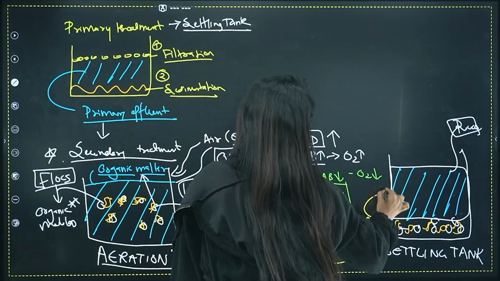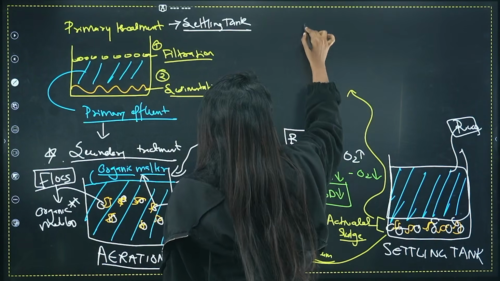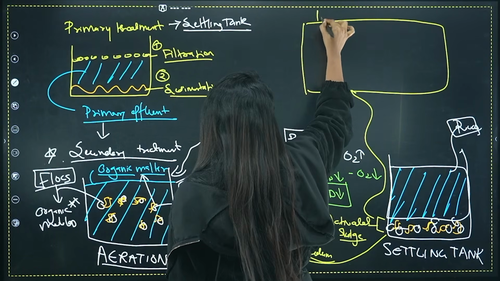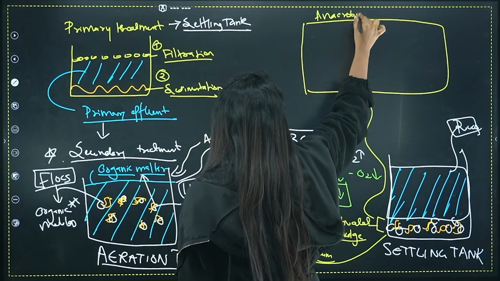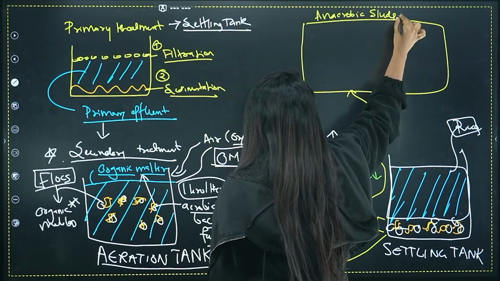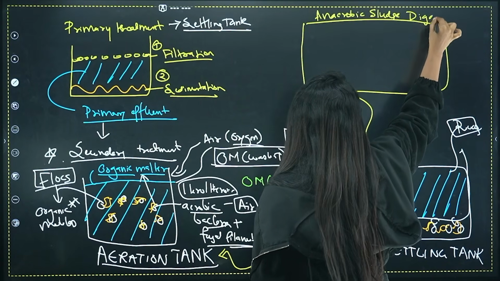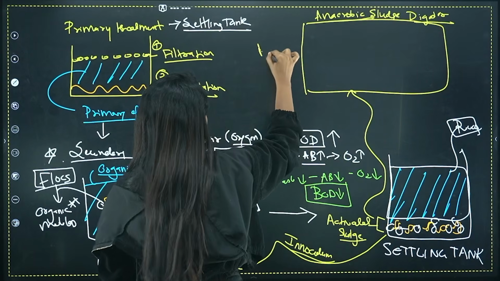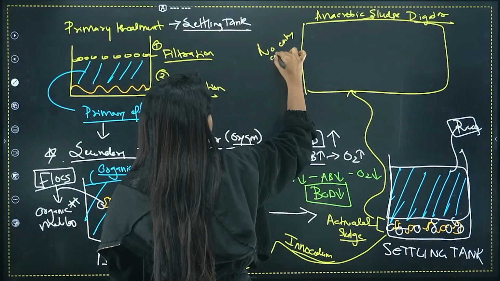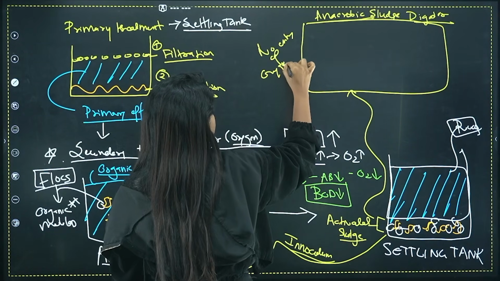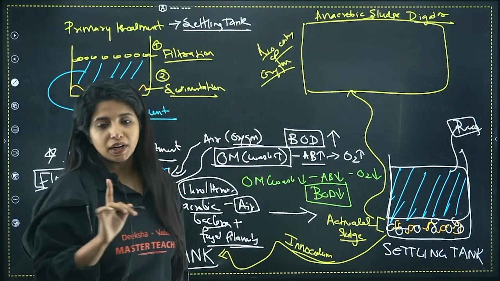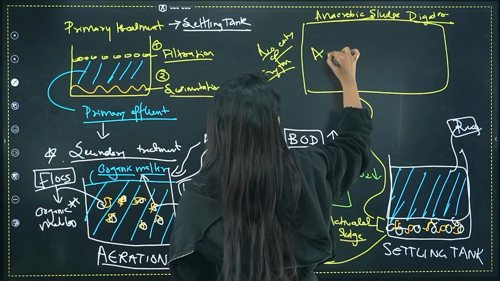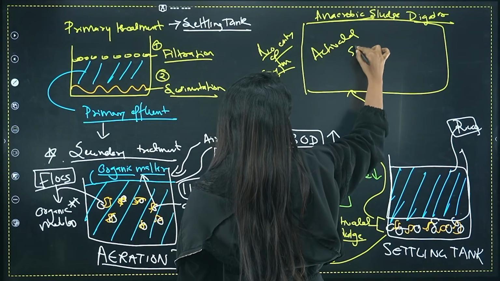What do you do? Basically, you transfer it into the last thing, that is the anaerobic sludge digester. Anaerobic sludge digester. That means over here, no entry for oxygen. There is no oxygen right over here. What are you going to do? You are going to put this activated sludge over here.